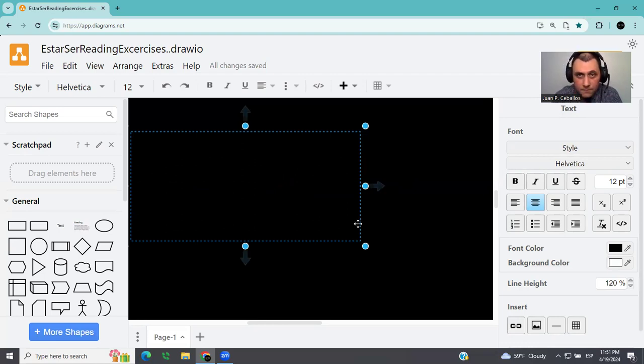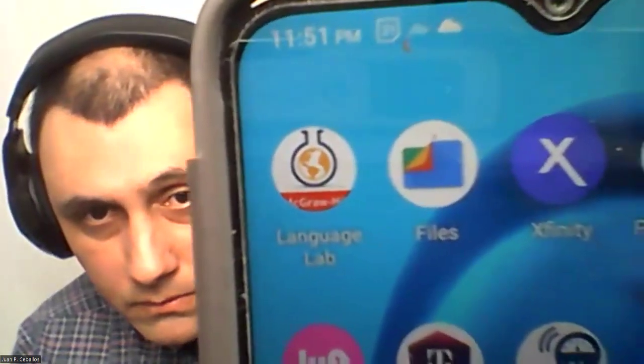Okay, I cannot. So I'm going to stop sharing my screen so I can show you this. So I want to show you a very good app that you can download on your phone. This one.